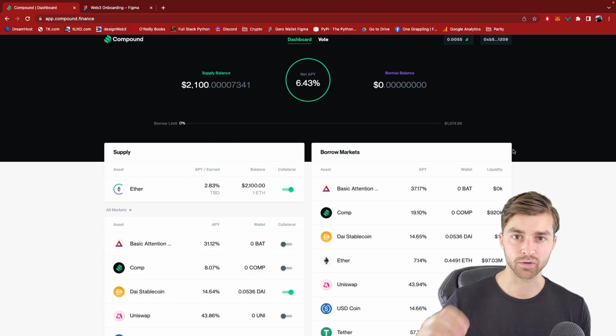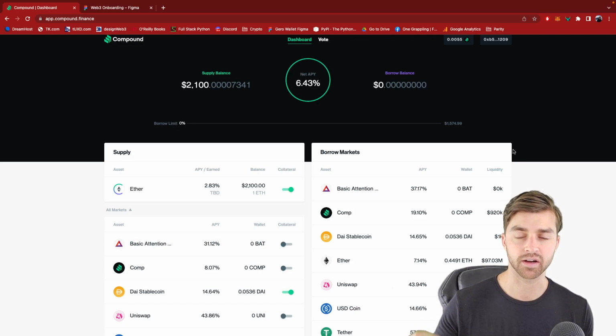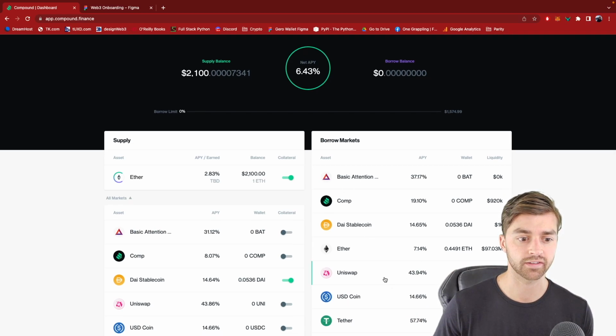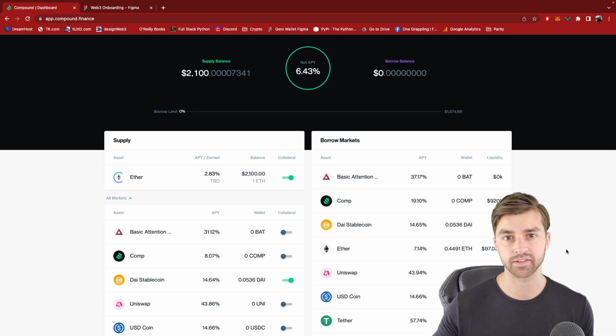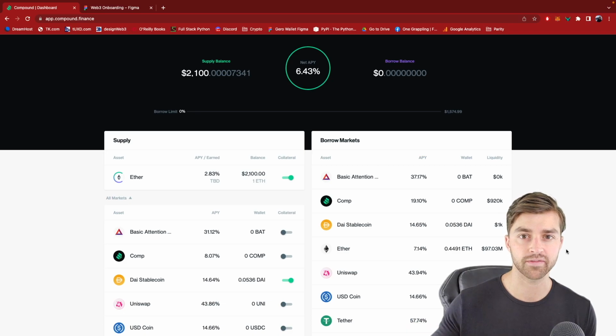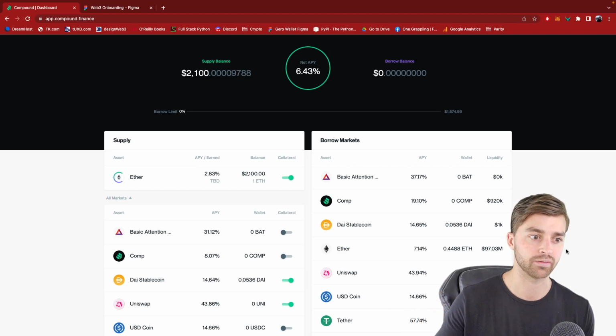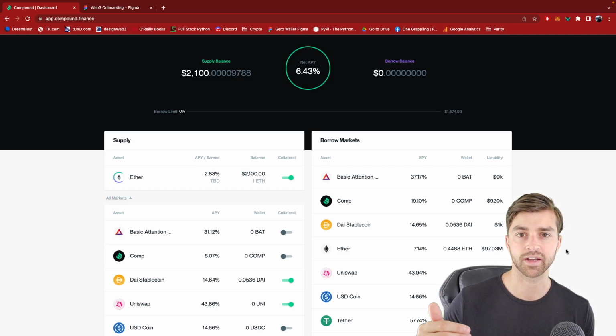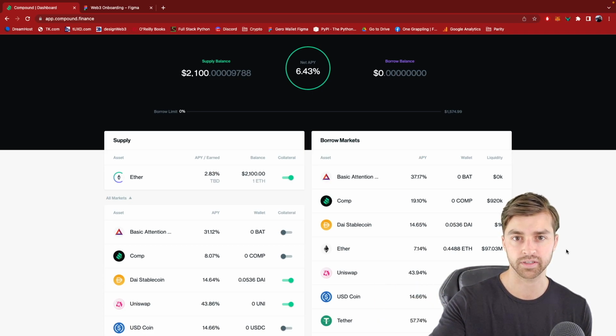They need to be overcollateralized, and Compound uses something called a collateral factor, or CF score, for each one of these pools. So let's say the CF for Uniswap is 75%. It means that I can only borrow up to 75% of the value of my collateral. So if my collateral is worth about $2,000, then I can borrow about $1,500 worth of UNI token.